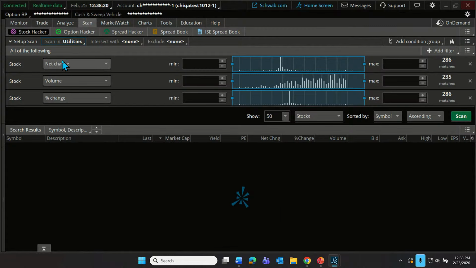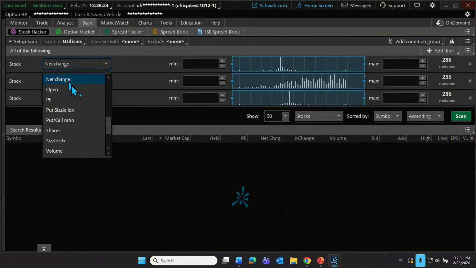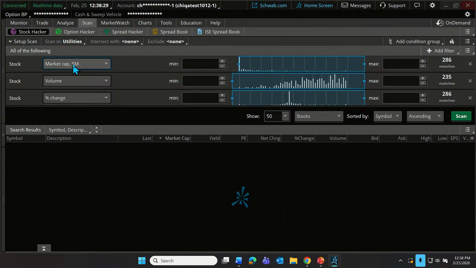And then the trader or the investor can just put in whatever is important to them. Let's say we're looking for, as an example, at least small cap or bigger companies. Let's say a $2 billion company. If we choose market cap, that's the size of the company. 2,000 million, market cap is described in millions of dollars. 2,000 million is a $2 billion company.